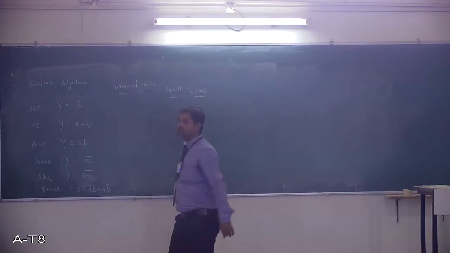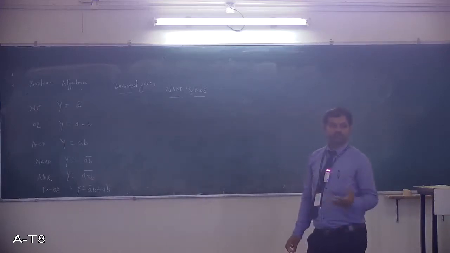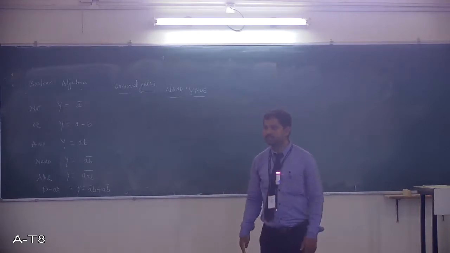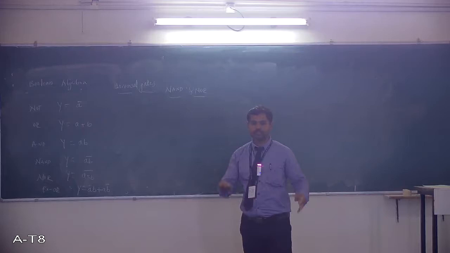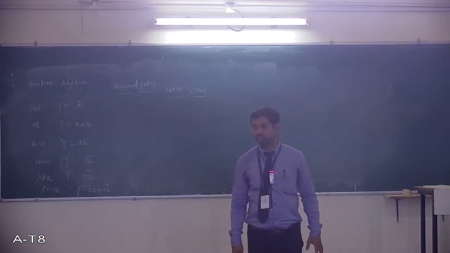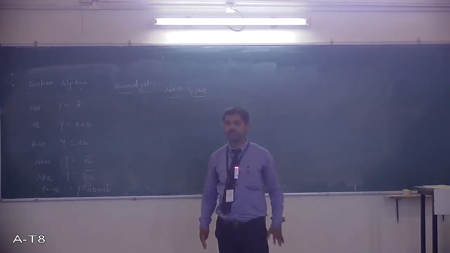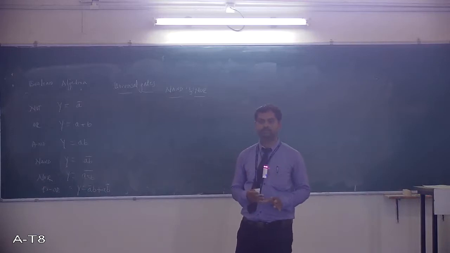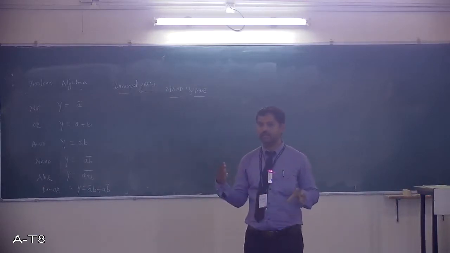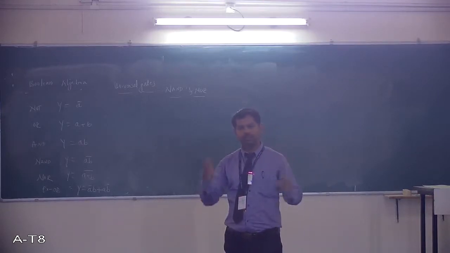We are calling these two gates universal gates. It's very simple. Why we call them universal: you can define any logical function, and I can implement it with the help of these two gates alone. If any function you define, I can implement it with NAND gates alone or with NOR gates alone.